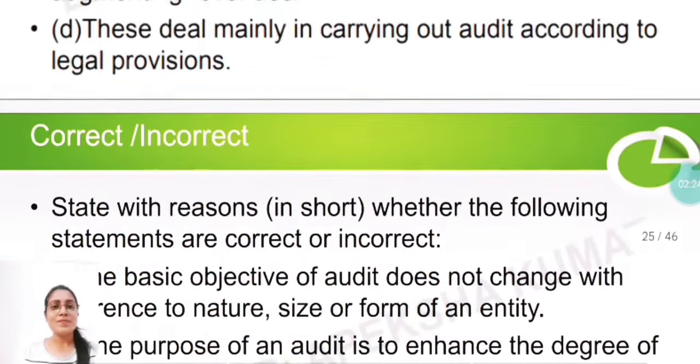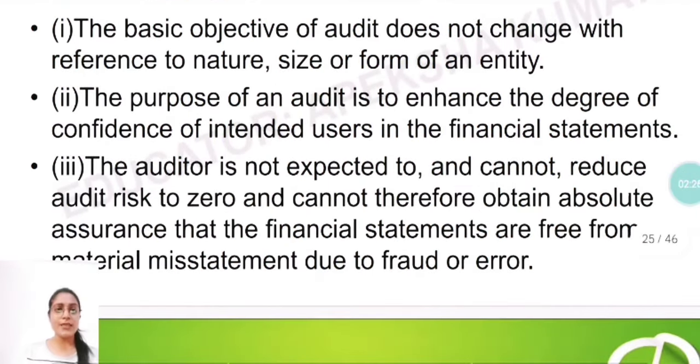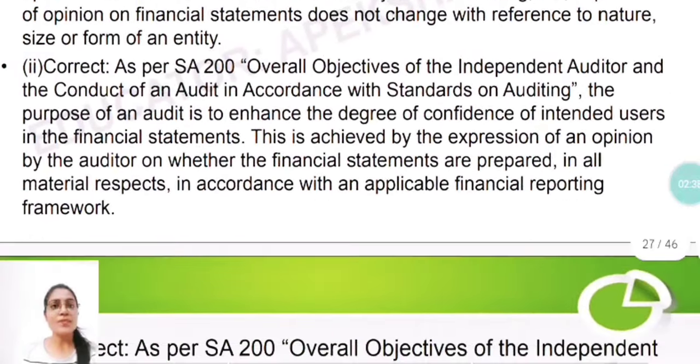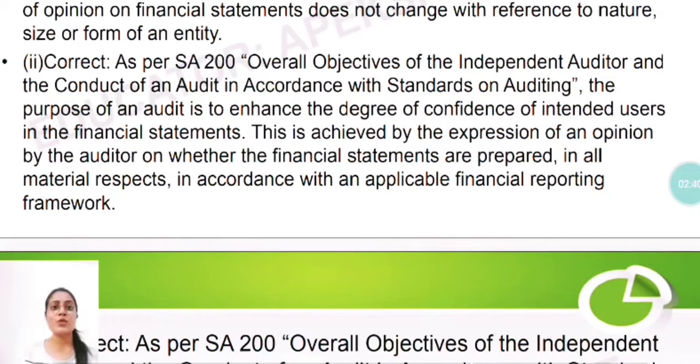Okay, now the second, correct or incorrect. The purpose of an audit is to enhance the degree of confidence of intended users in the financial statements. Is it correct? Yes, it is correct. Very good. So the answer to the second question is also correct. Why? As per SA 200, Standards on Auditing, overall objectives of the independent auditor and the conduct of an audit in accordance with standards on auditing, the purpose of an audit is to enhance the degree of confidence of intended users in the financial statements.